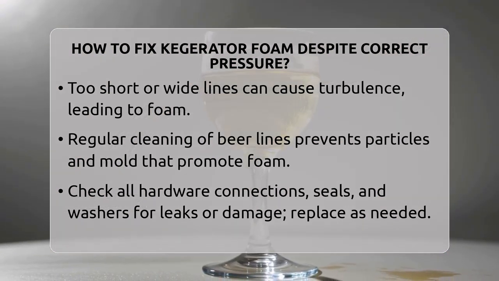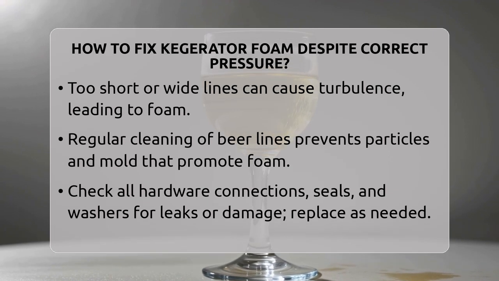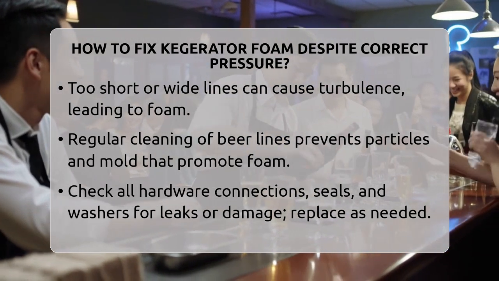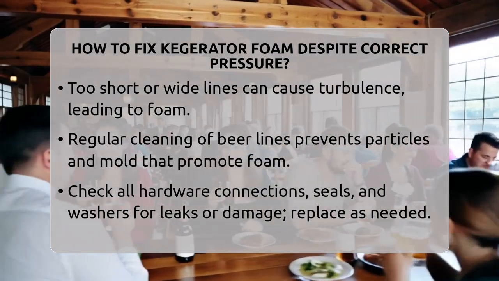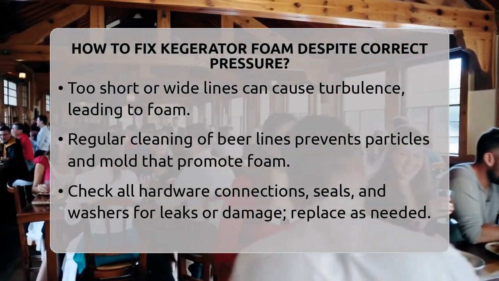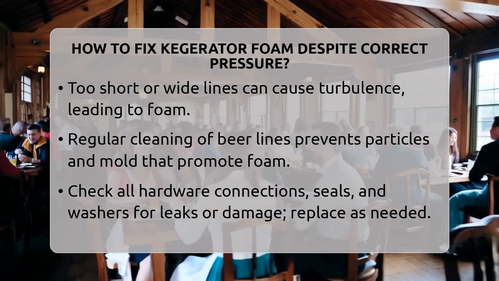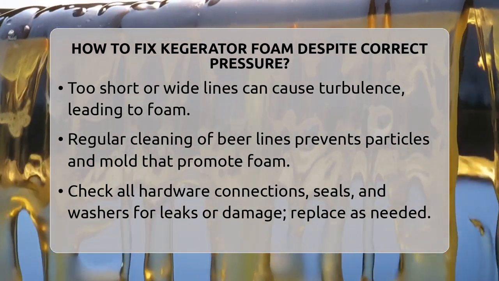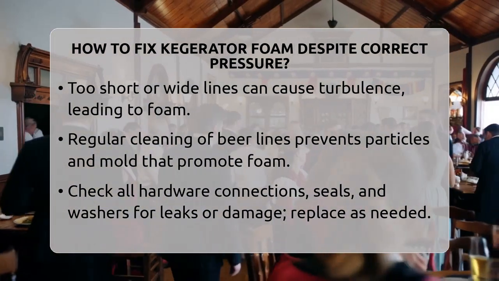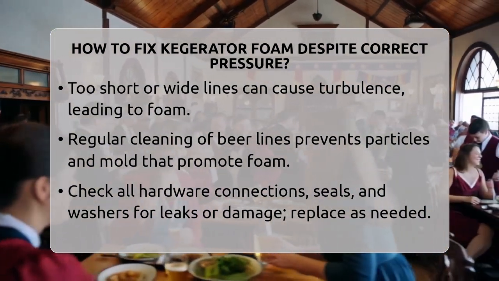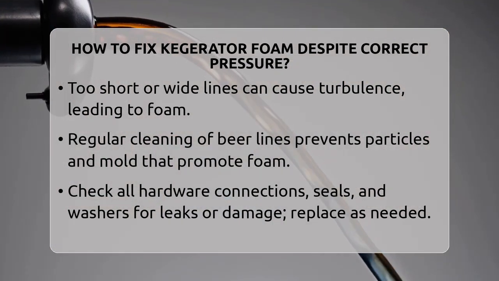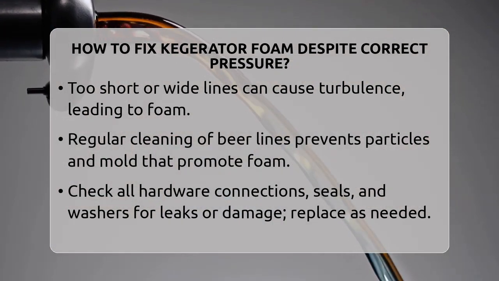Hardware issues are often overlooked but important. Check all connections between the keg, the coupler, and the faucet. Look for worn seals or cracks. If a seal is damaged or not seated properly, air can leak into the line and cause foam. Replacing worn washers and applying a little keg lube to seals helps them fit snugly and prevents leaks. Also, ensure your faucet is fully open when pouring. A partially closed faucet can cause turbulence and foam.